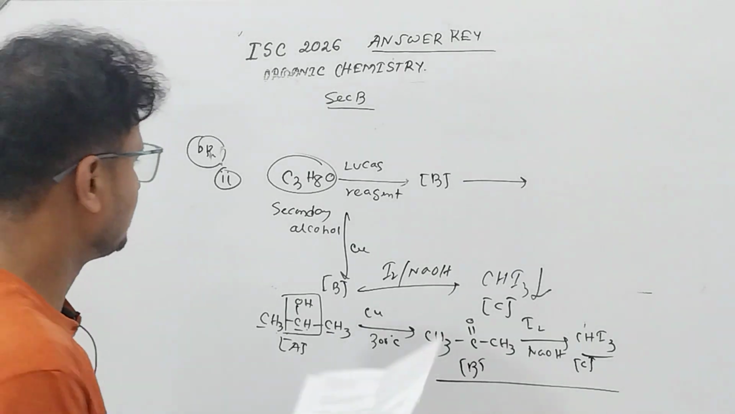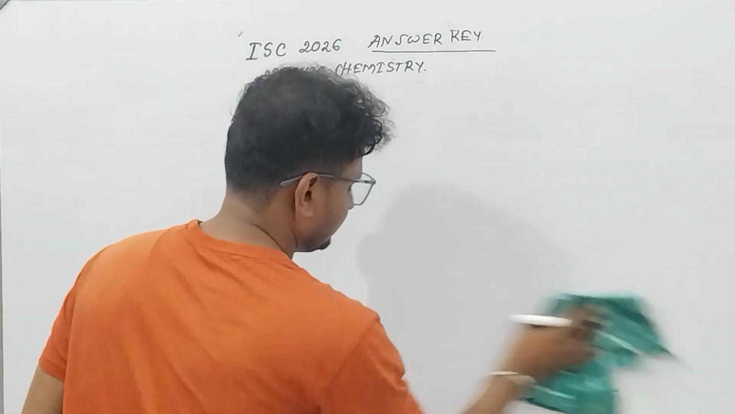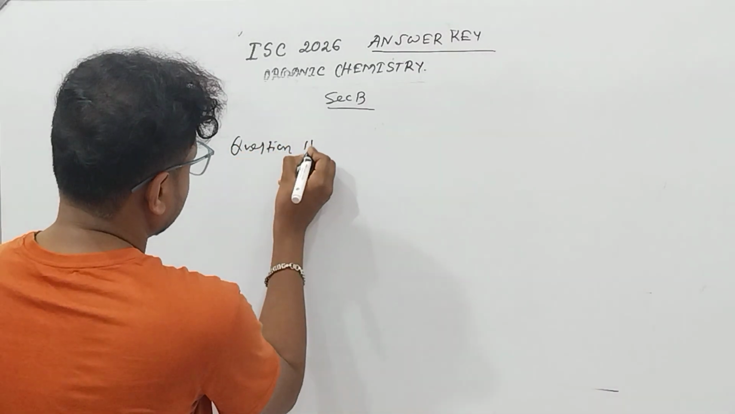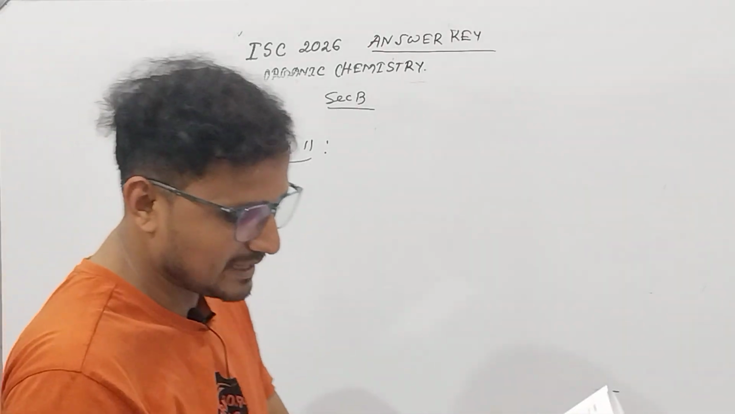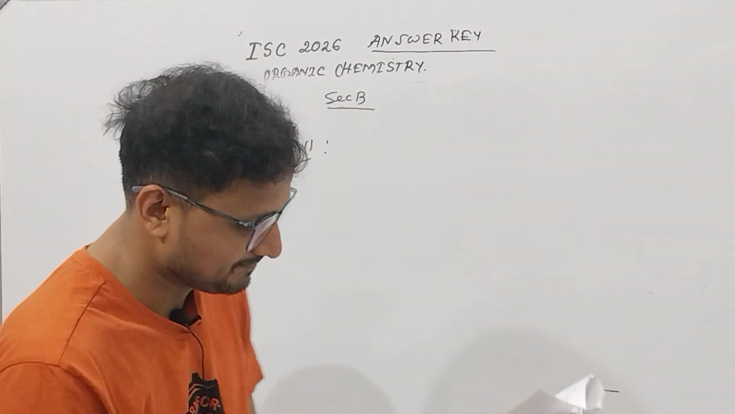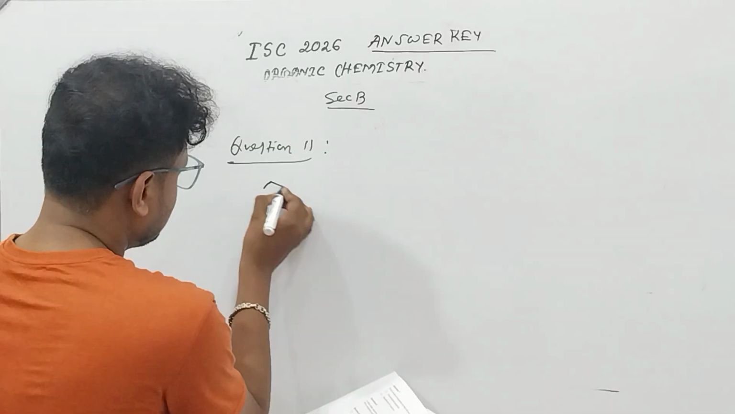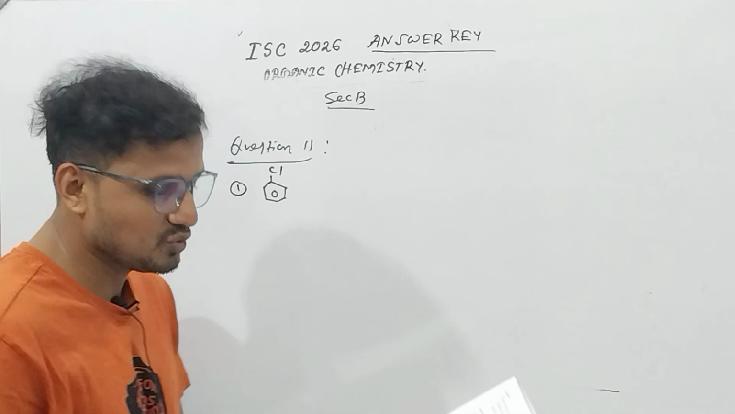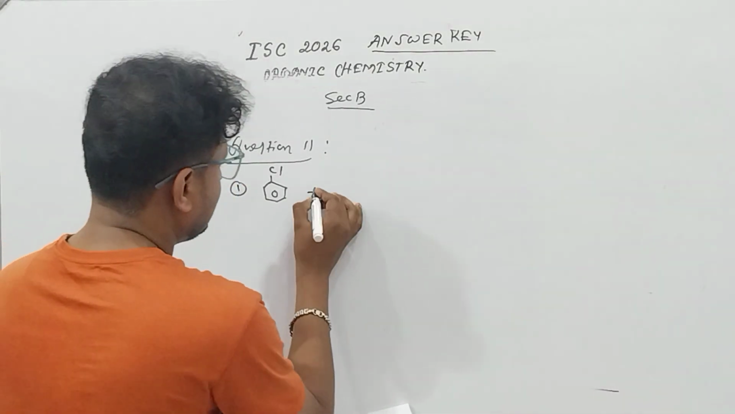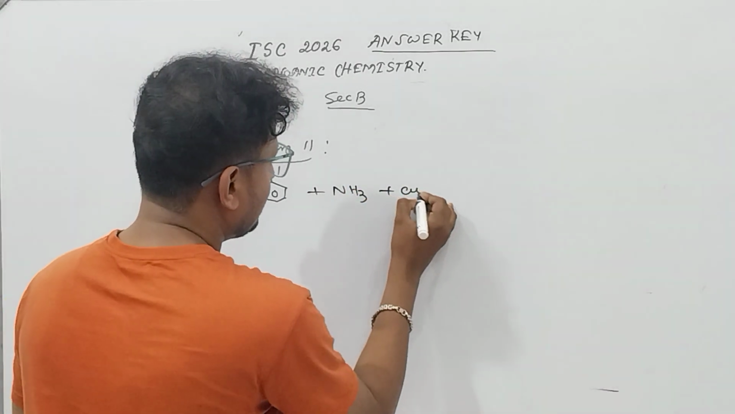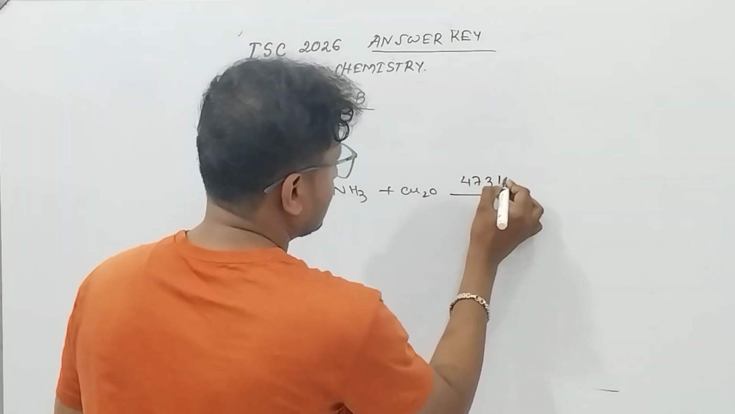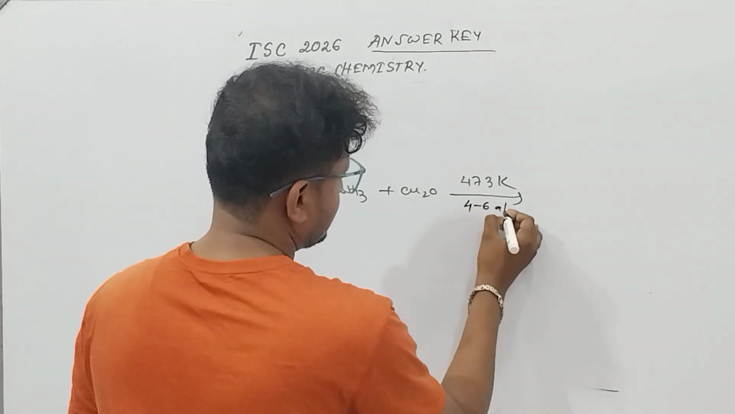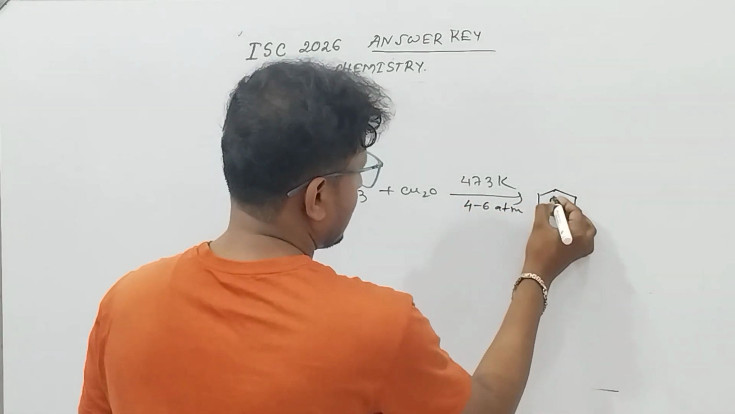Now let us check question number 11. This is again from the organic chemistry. Write chemical equation to convert each. These are the conversions. Again, chemical equation you have to write. Chlorobenzene to aniline. Now, if you treat chlorobenzene with ammonia and copper oxide at 473 Kelvin temperature, near about 4 to 6 atm pressure, you will get aniline.